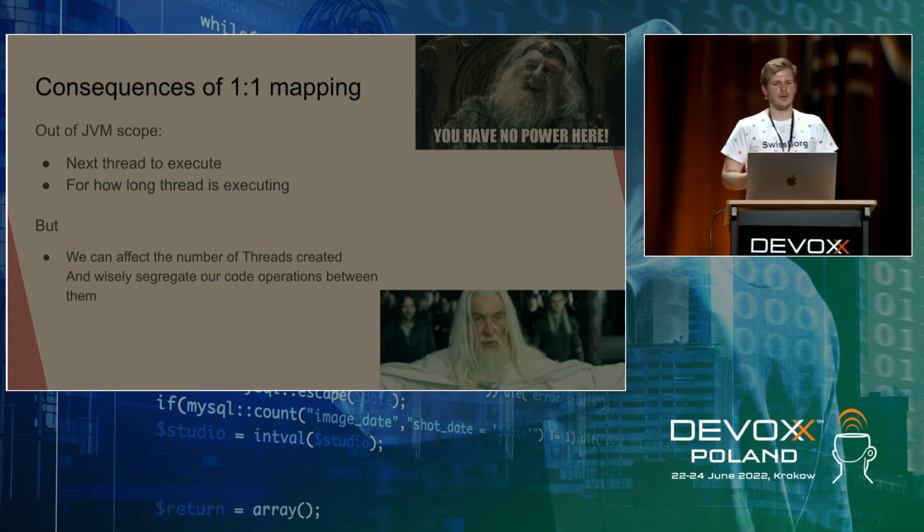However, what we can affect is the number of threads that we are creating, and the way we segregate our operations to be scheduled on those threads. And this is still quite enough to calibrate our concurrency in an optimal way.